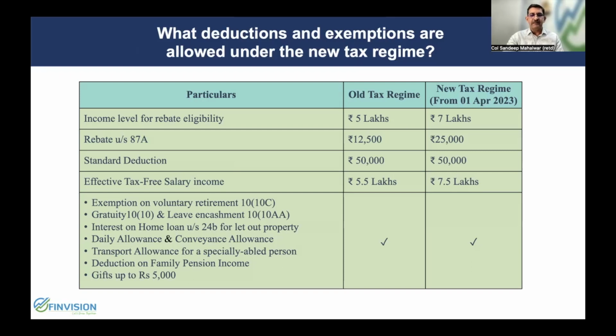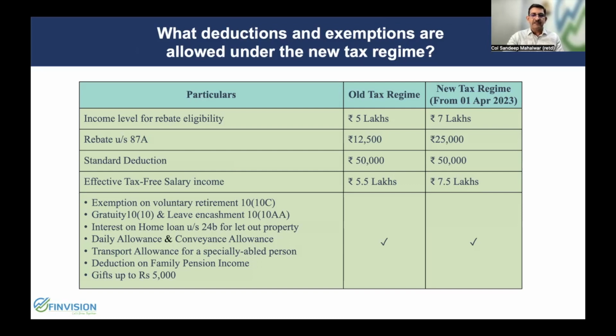Though the tax-free income is only up to 2.5 lakhs in the old tax regime and 3 lakhs in the new tax regime, because of the rebate of 12,500 rupees in the old tax regime and 25,000 in the new tax regime, the tax liability up to 7 lakhs becomes nil in the new tax regime and up to 5 lakhs in the old tax regime.